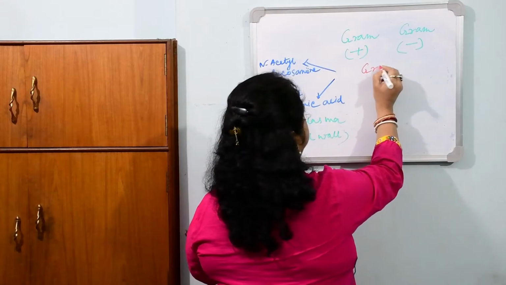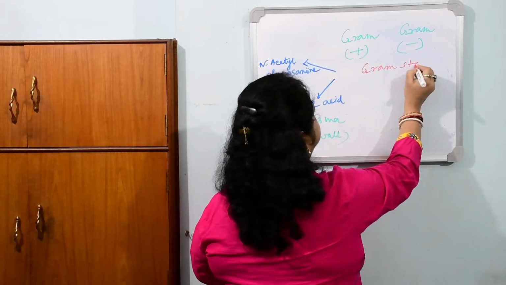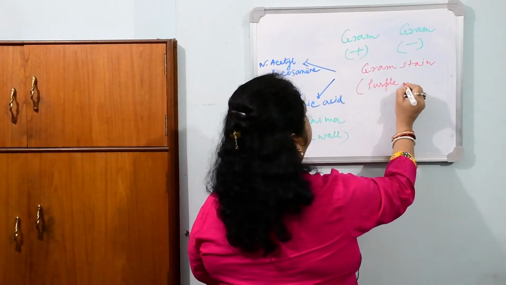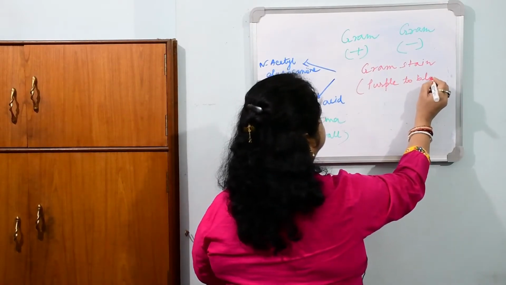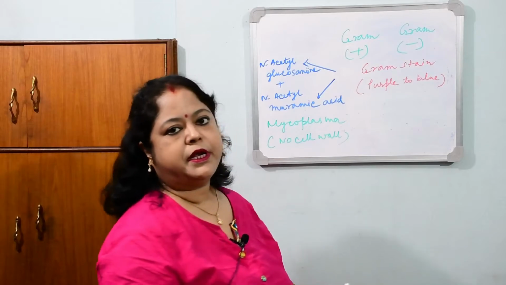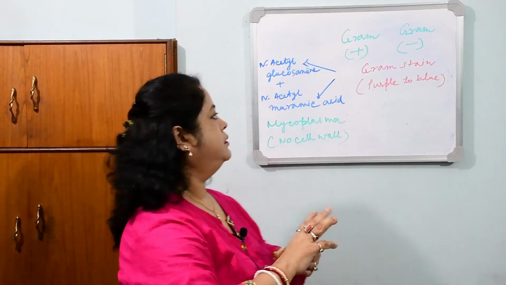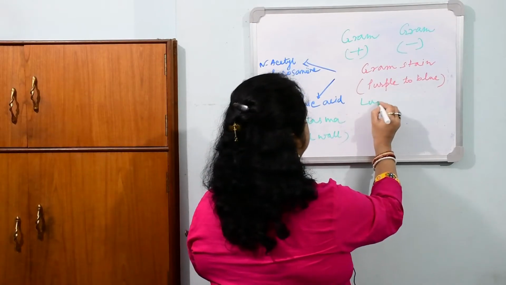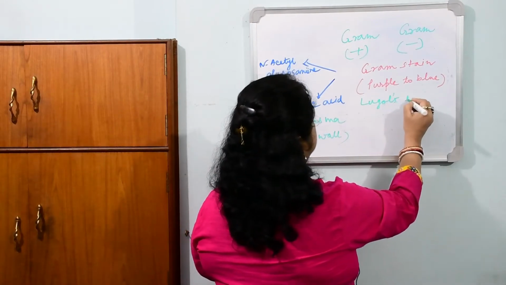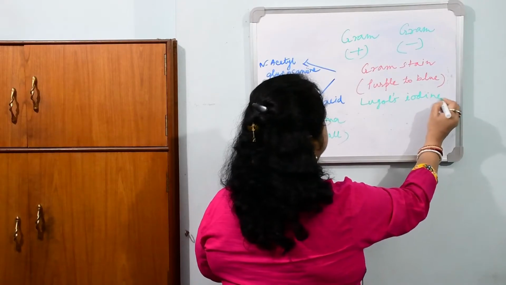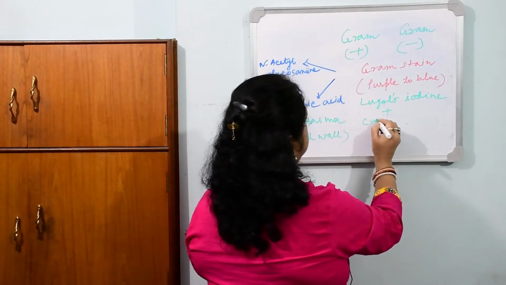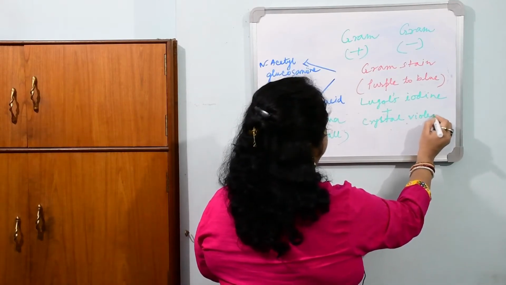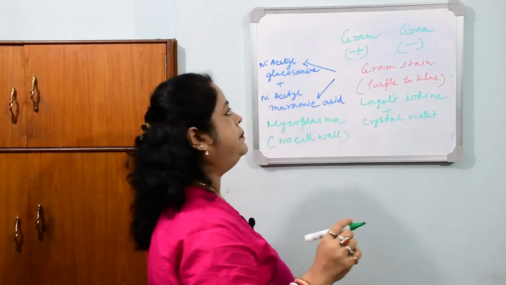Now what's the color of the Gram stain? It's purplish blue, or purple to blue. Gram stain is composed of Lugol's iodine plus crystal violet. So naturally it gives the color purple to blue.